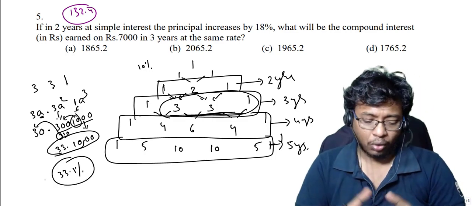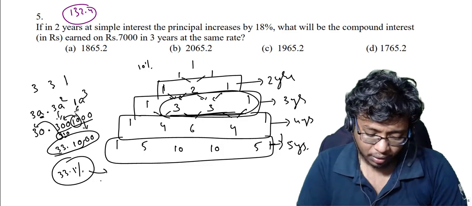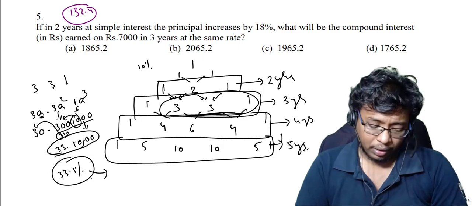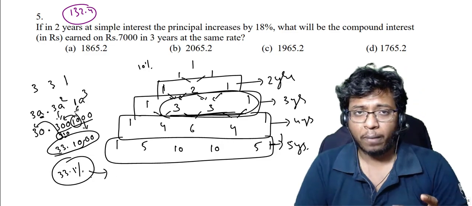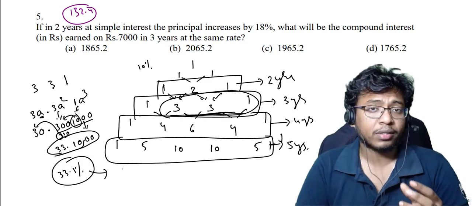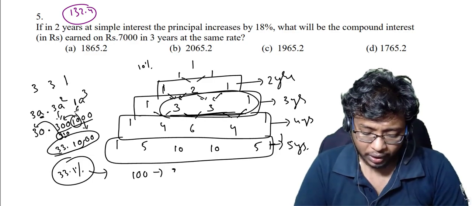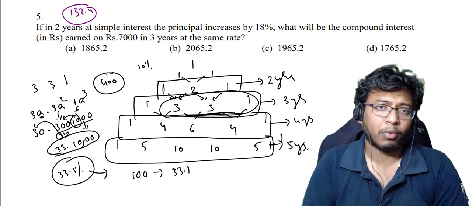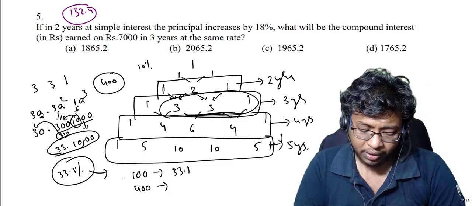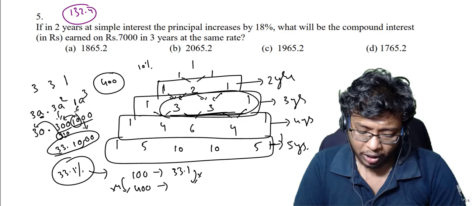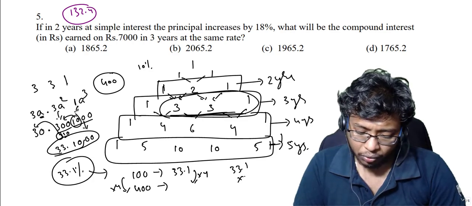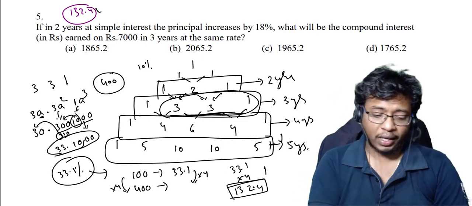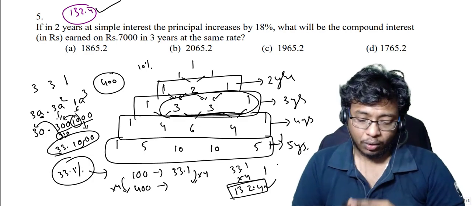That's it. Now how will you find the compound interest? Here is simple. See here, fine, everything is fine, good. Now the meaning of 33.1% is, for every 100 rupees you are getting 33.1 as compound interest. But here earlier we have 400 rupees as the principal amount, right? So what about 400? 400 means since this became 4 times, this has to be multiplied by 4. Now 33.1 into 4 will give me 4 3s are 12, 1 4 3s are 12, 13, 132.4. See, we got the exact answer, 132.4.